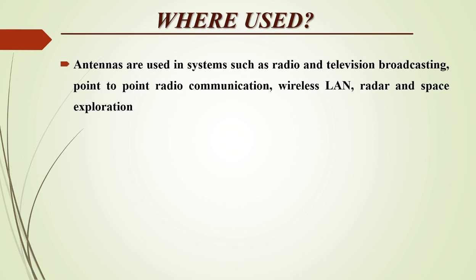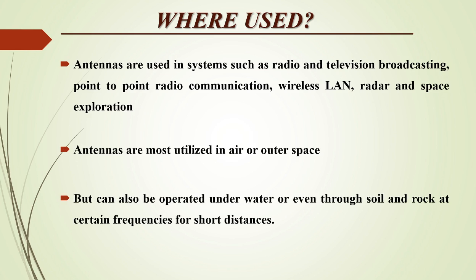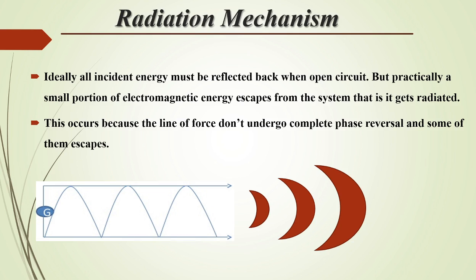So where are these antennas used? Antennas are used in systems such as radio and television broadcasting, point-to-point radio communication, wireless LAN, radar, and space exploration. Antennas are most often used in air or outer space, but can also be operated underwater or even through soil and rock at certain frequencies for short distances.